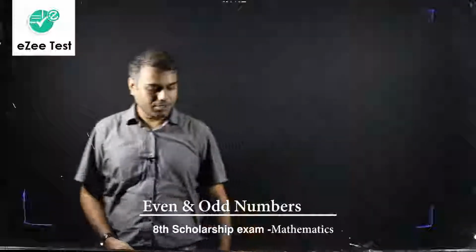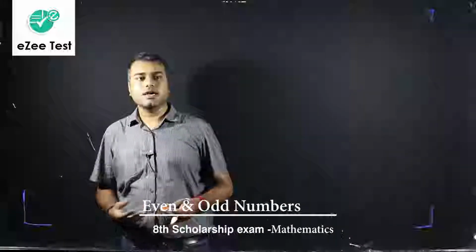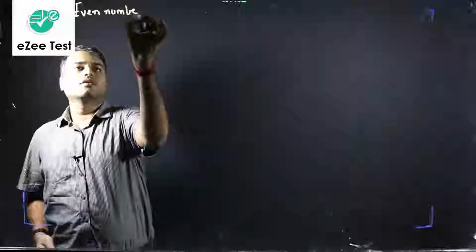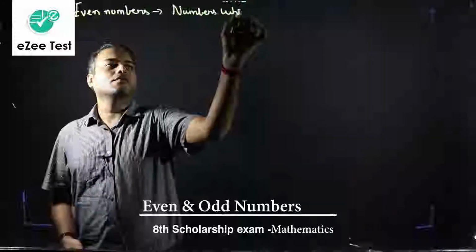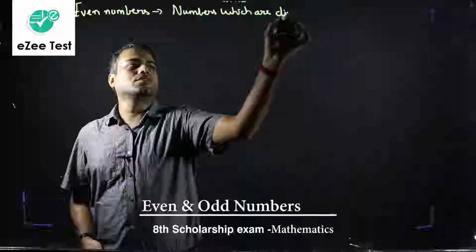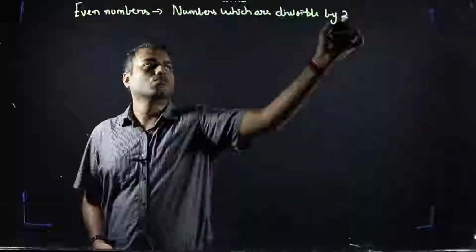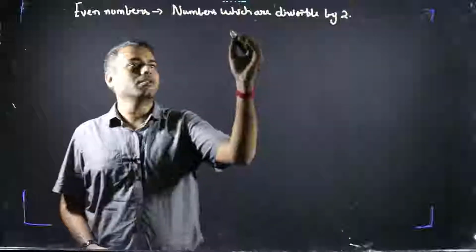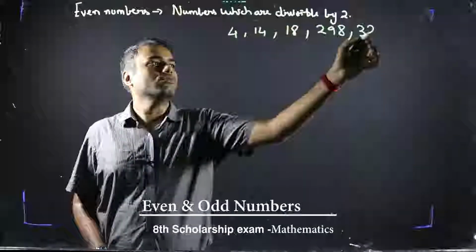Now moving on to our third chapter, that is even numbers, odd numbers, prime numbers, composite numbers, twin primes and co-primes. So what are even numbers? As I believe all of you already know, even numbers are numbers which are divisible by 2. So the numbers which are divisible by 2 are even numbers. For example, 4, 14, 18, 298, 32 and so on.